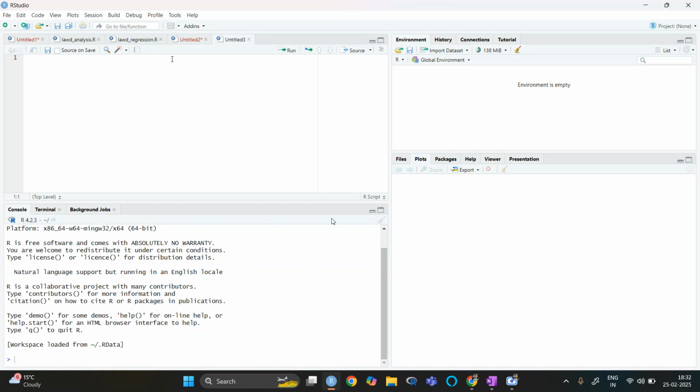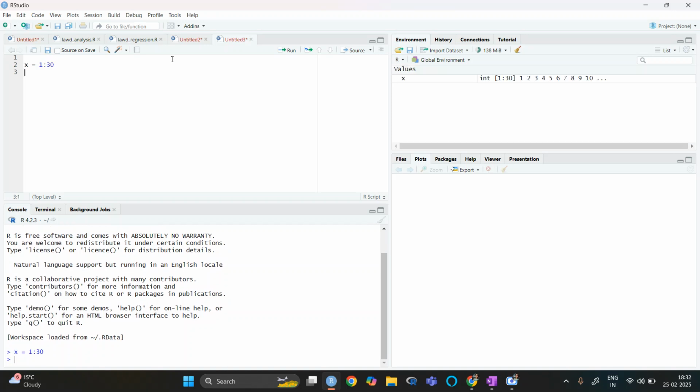Firstly, we will take a population. Right now we are taking a small size, but later on we can increase the size. Let's say my population is from 1 to 30.